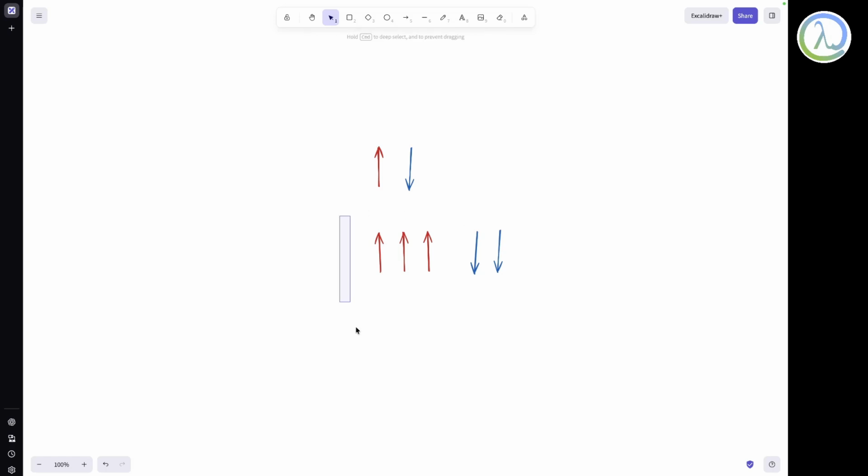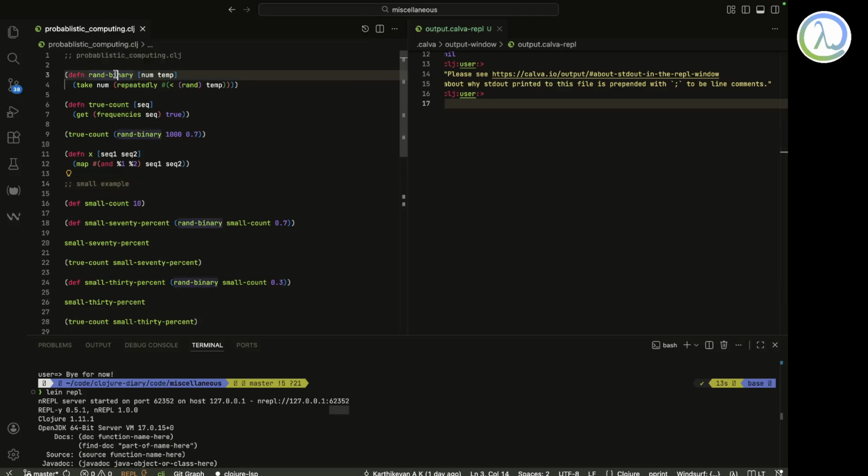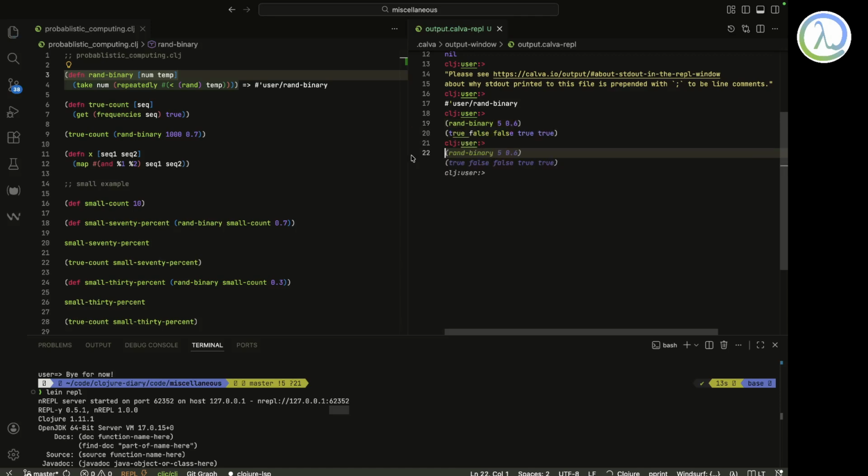And I think they can generate this very efficiently. It's just like this Clojure function, rand binary. If I execute this one and say rand binary, I just want 5 bits and the temperature is 0.6, that is 60%, I'll get something like this. Of course, the next time I might get something different, right? So that's the thing.